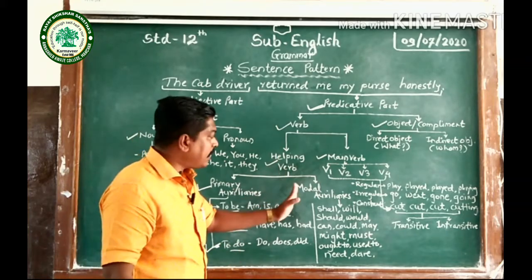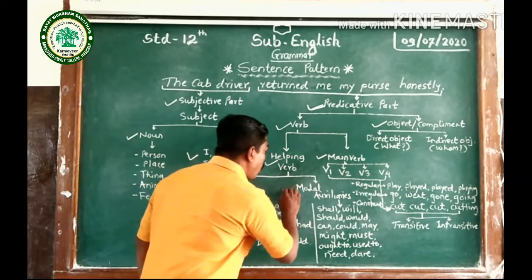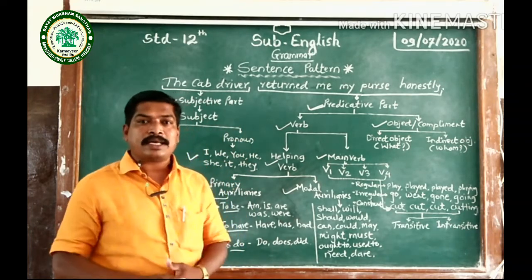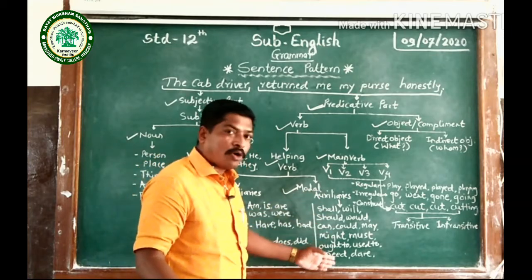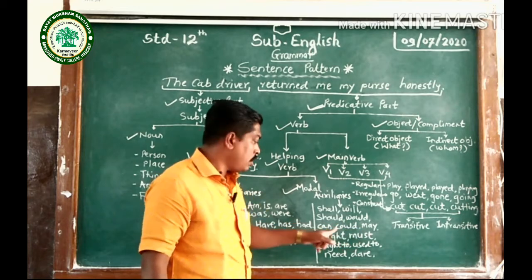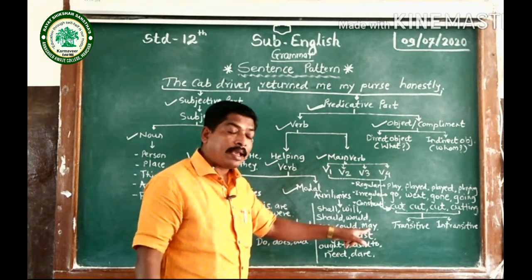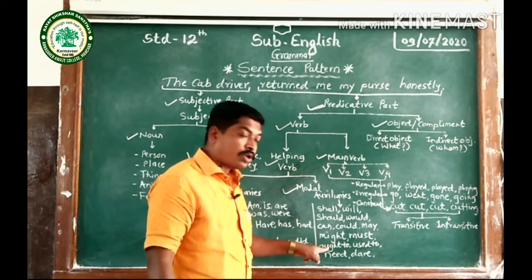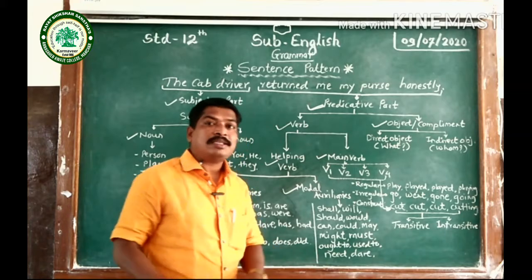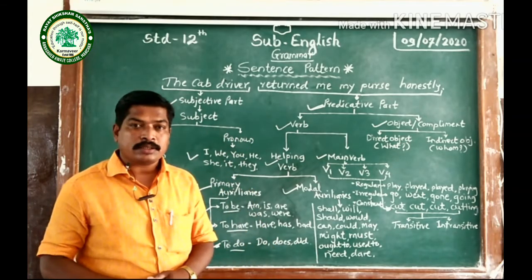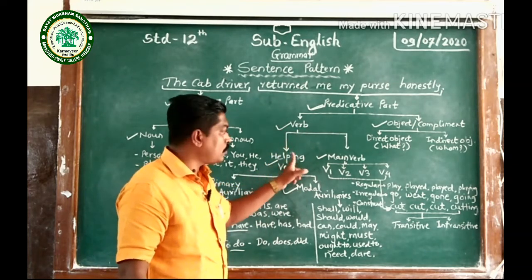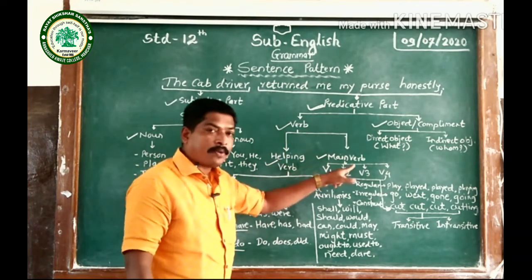Now second part of helping verb, it is modal auxiliaries. So modal auxiliaries means they tell us about the mood of the sentence, and all these are the modal auxiliaries. So shall, will, should, would, can, could, may, might, must, ought to, used to, need, dare, all these are the modal auxiliaries. So as we have seen, verb is divided into two parts, helping verb and main verb.